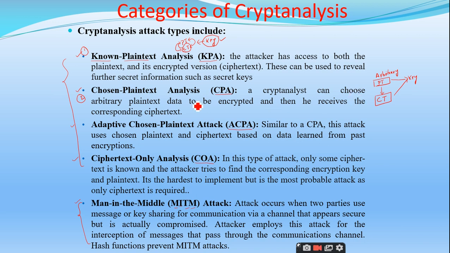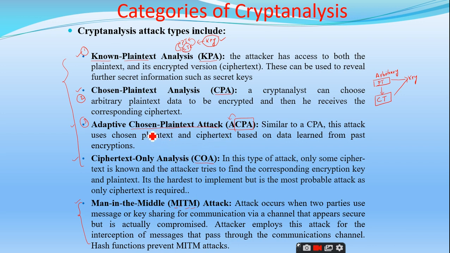Yes, sir. And in the third category, we have the adaptive chosen plain text attack. So it is similar to CPA, but we are preceding it with a term called adaptive. So when do we say adaptive? If he is flexible, we say that he is adaptive. For example, I say that some person X is adaptive to the environment. So wherever he goes, he will quickly adapt to that environment.